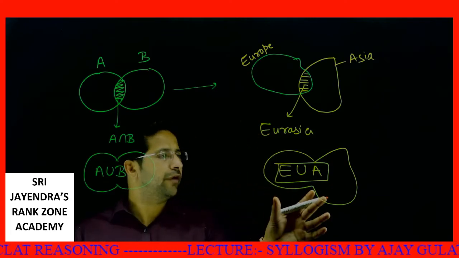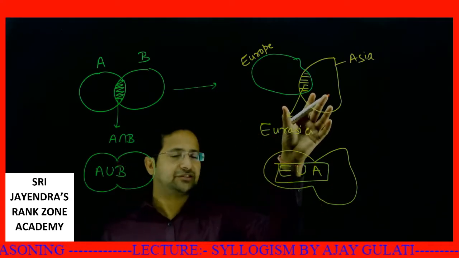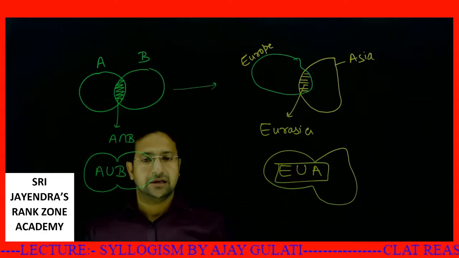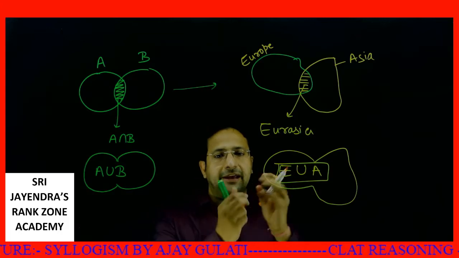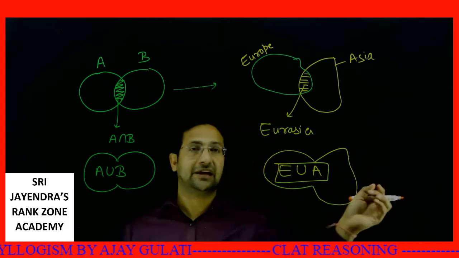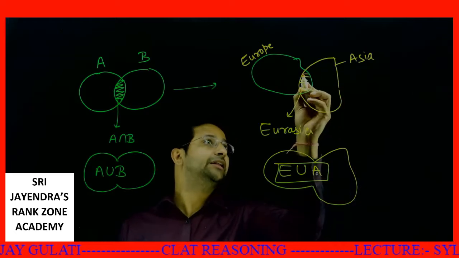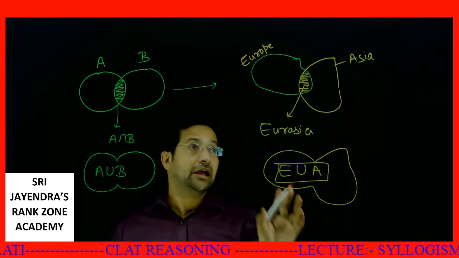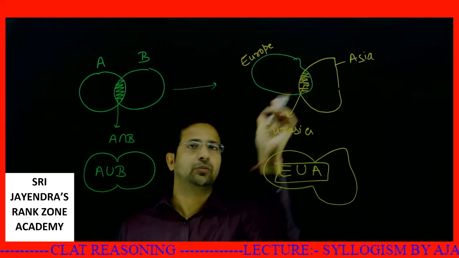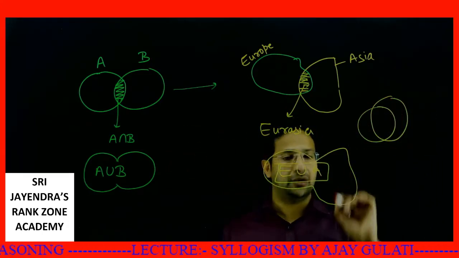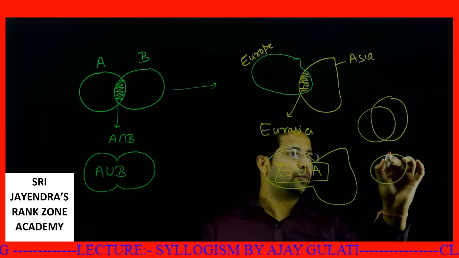Now, when do we have this sort of diagram in syllogism? Sometimes there are terms like "some Europeans are Asians." Some Europeans are Asian means if I draw Europe and I draw Asia, then there is some part which is getting intersected. It does not matter if the intersection is this small portion or a very big one, or even bigger.